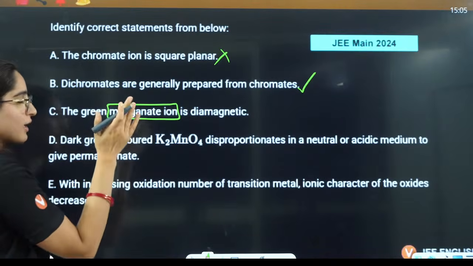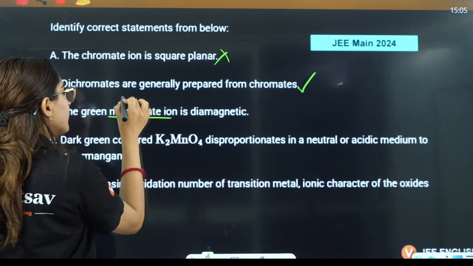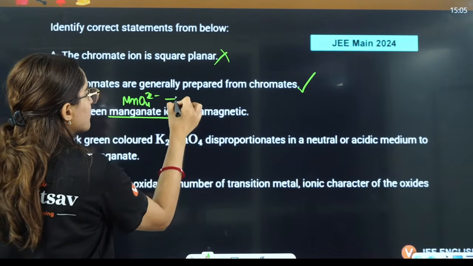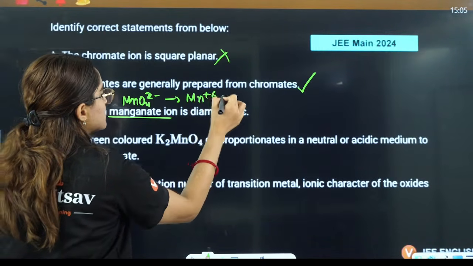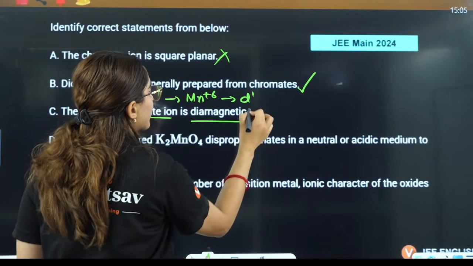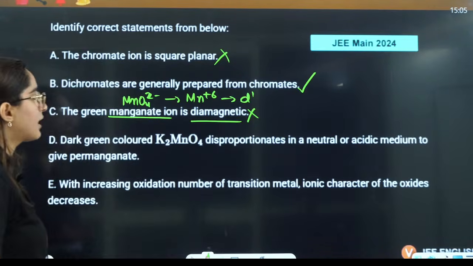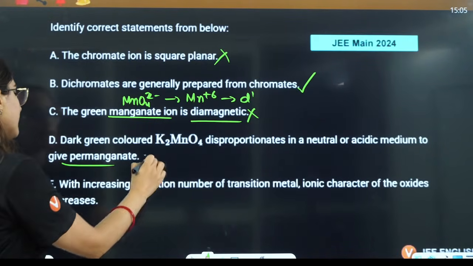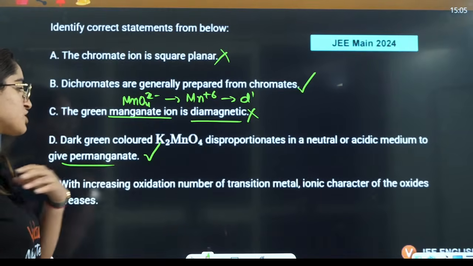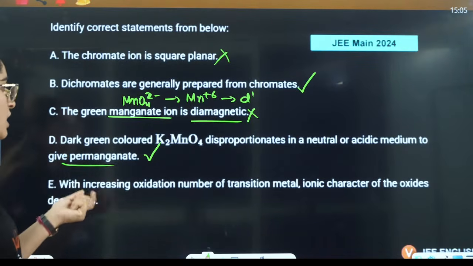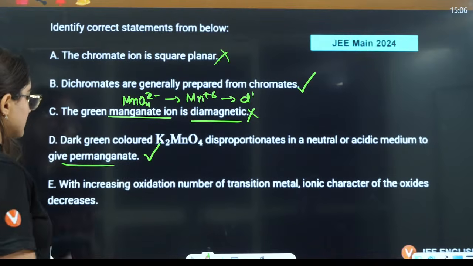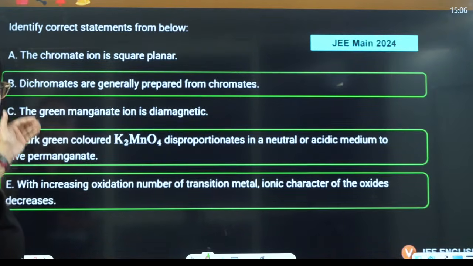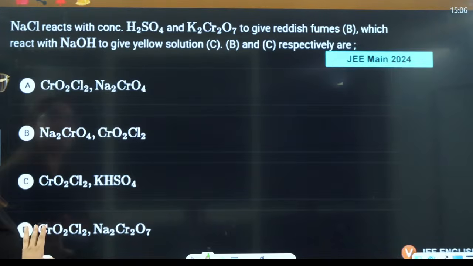Manganate ion means MnO4 2 negative. That simply means Mn plus 6, that simply means d1. That is not diamagnetic, that is paramagnetic. Dark green colored manganate disproportionates to give permanganate. That is correct. With increasing oxidation number of the transition metal, the ionic character of oxides decreases. That is also correct. So the answer will be B, D, E are the correct statements here.